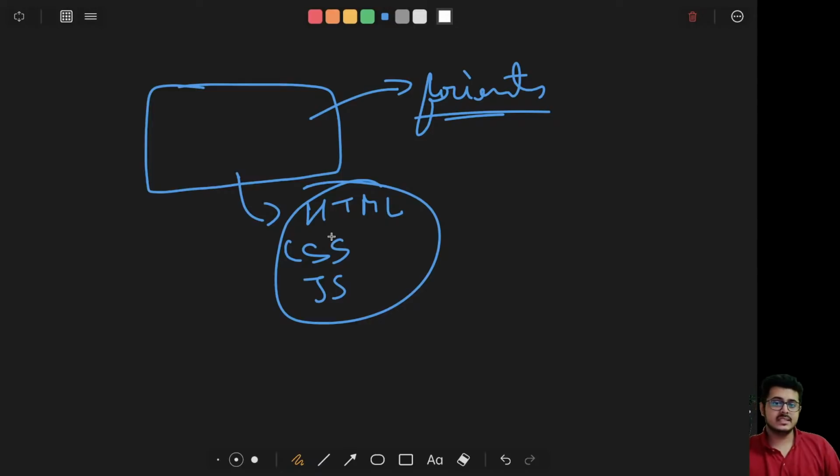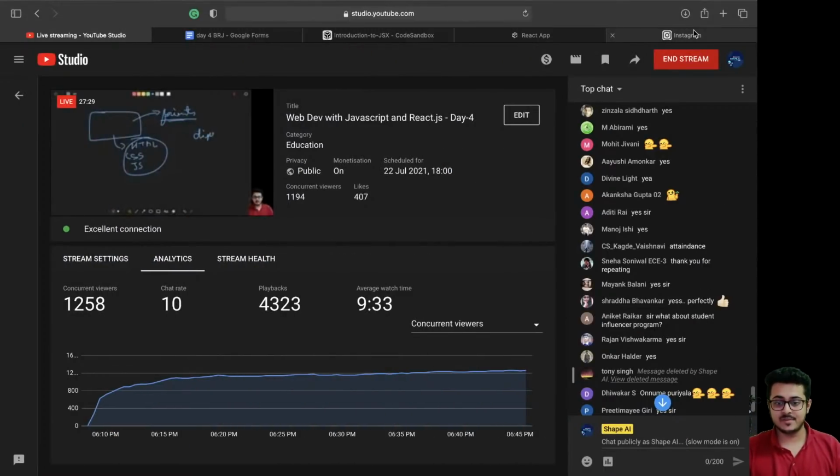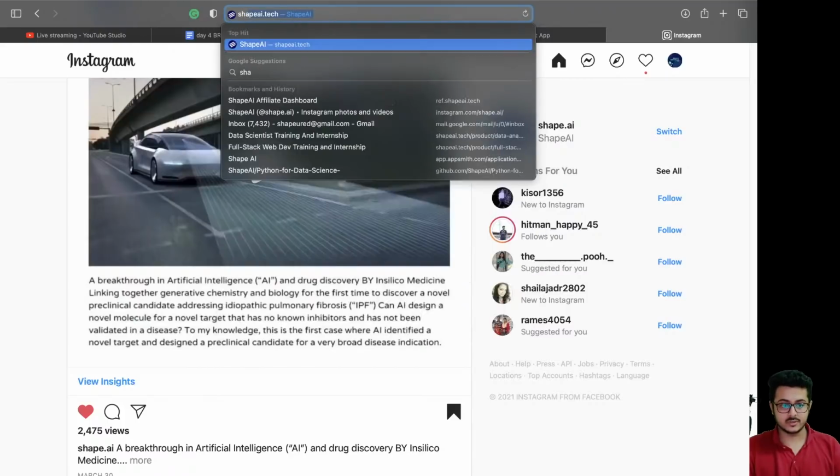See, one of the best things with web development, I tell this every single time, is for example, even at ShapeAI, let's take our example. We have a particular person who is currently doing his diploma. It's not that we only have these types of people; we have people from various backgrounds.